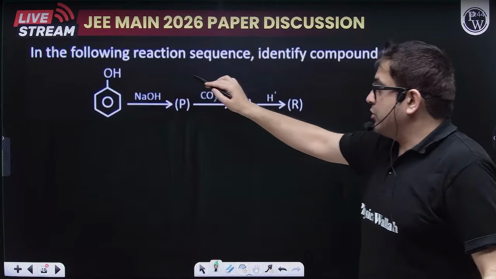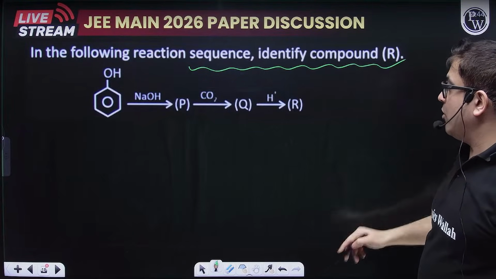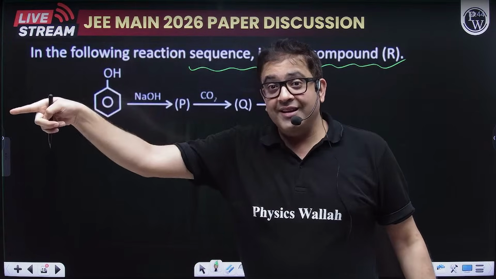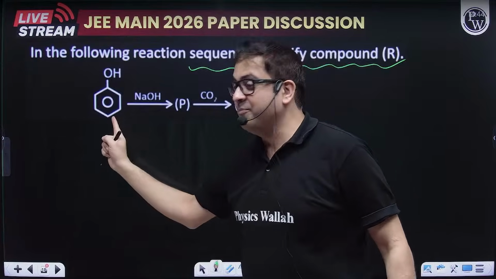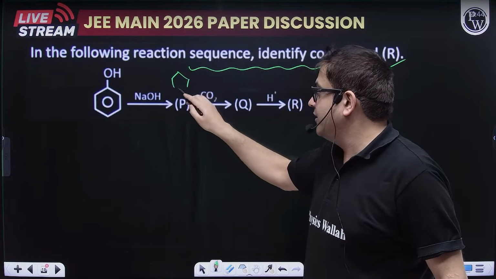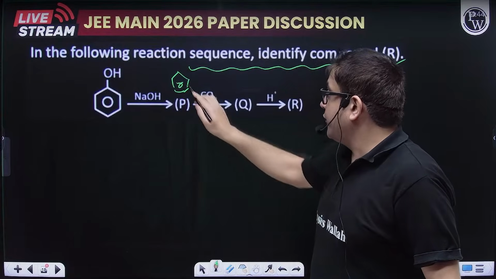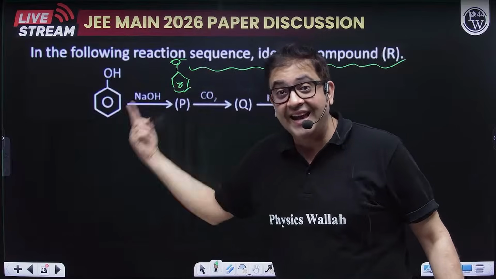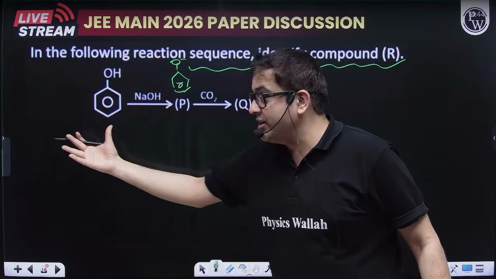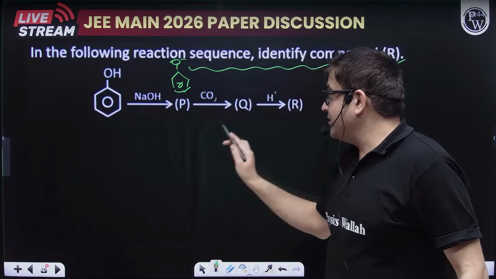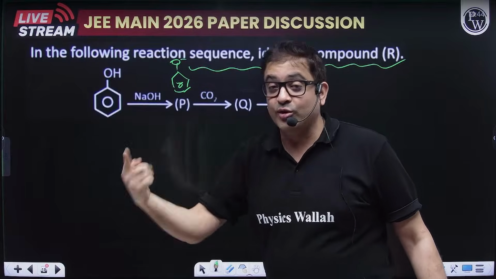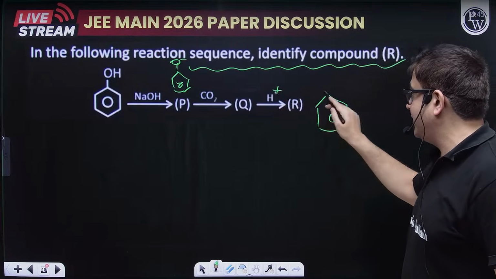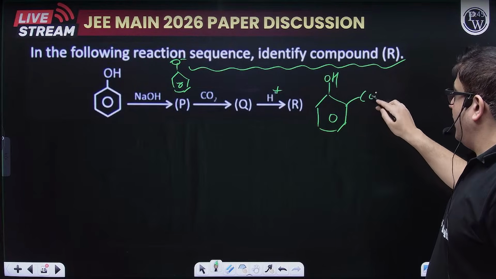Moving forward, the next question says, in the following sequence, identify the compound R. There were options given. I've intentionally not taken those options. You know why? Reimer-Tiemann reaction question we have seen. This is Kolbe. Phenol reacts with base, will form phenoxide because phenol is stronger acid than water, so it will react with base and form salt. So phenoxide ion, which is highly activating, more activating than simple OH. It will create ortho-para electron density, so CO2 will be added, preferably at ortho, because the product is the famous salicylic acid. After acidic hydrolysis, you get this phenol and this COOH.